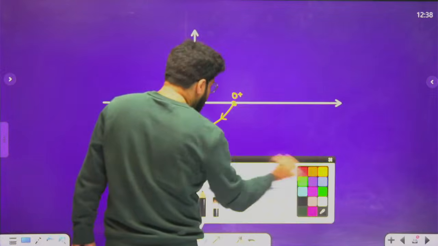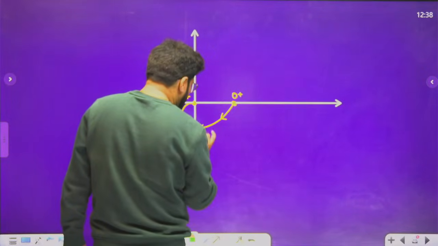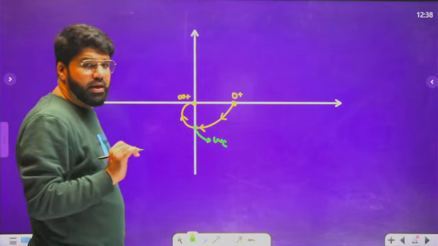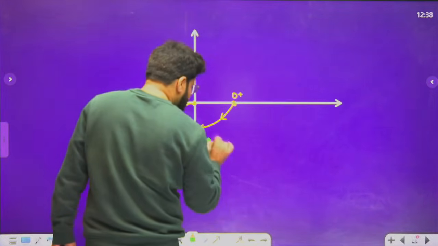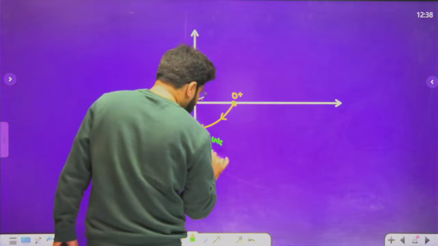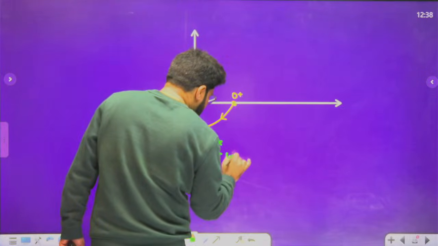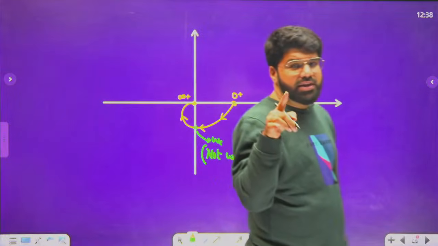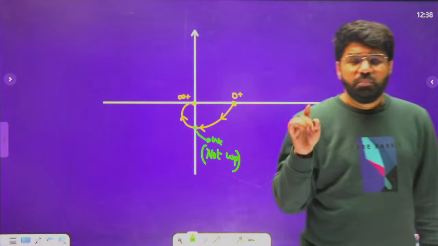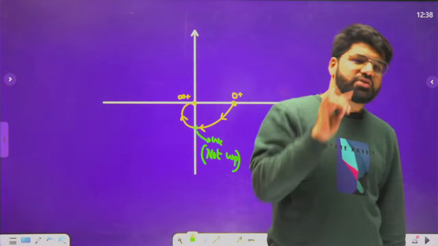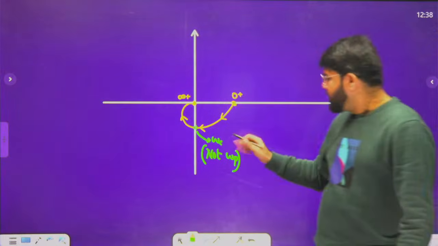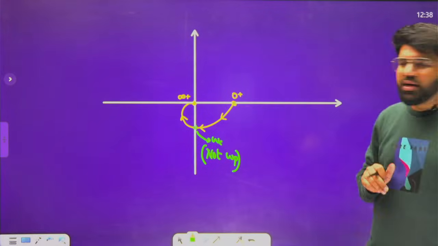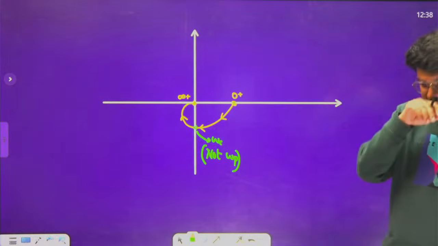Now tell me, what is this frequency? I'm not asking you to calculate. This is the critical frequency. But is this also omega p? This time it is not omega p. I told you, when you cut any coordinate axis, it is a critical frequency. But when you cut the negative real axis, that is the phase crossover frequency. So you can't call it omega p. In the previous case, omega c and omega p were the same, but here this is only omega c.